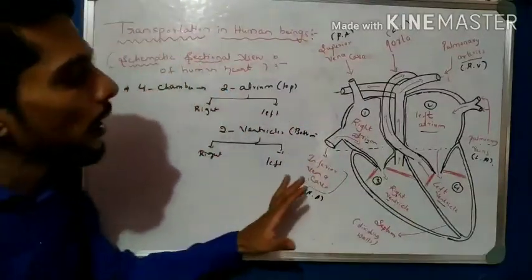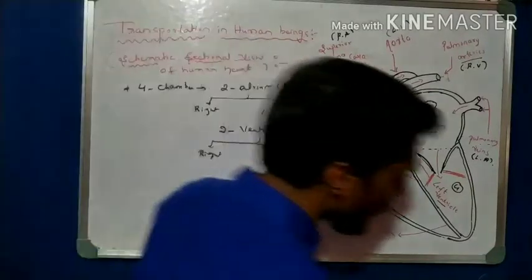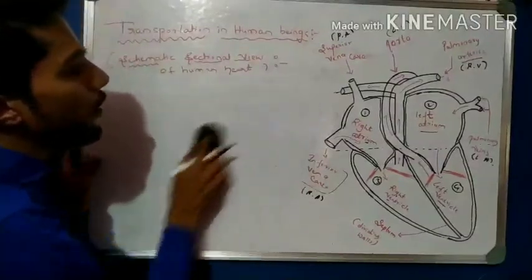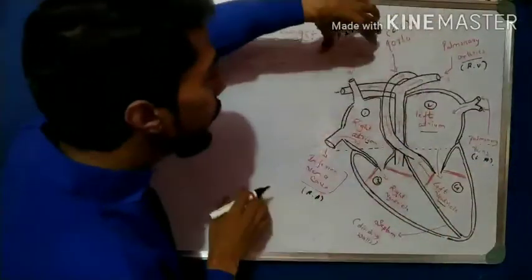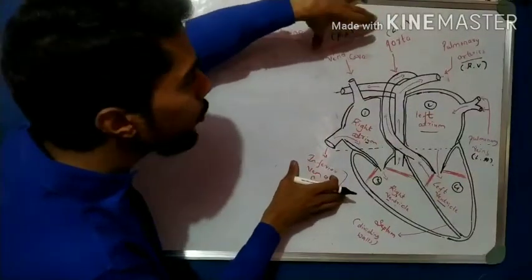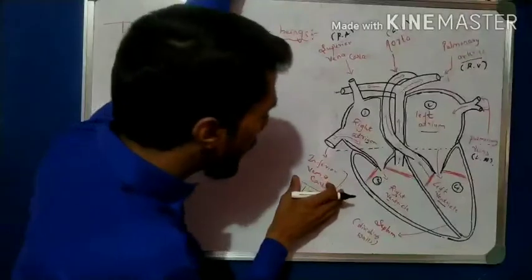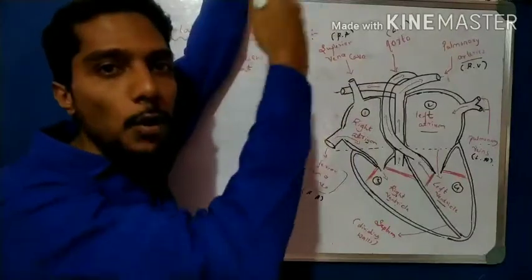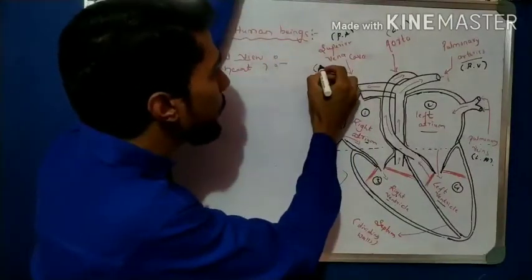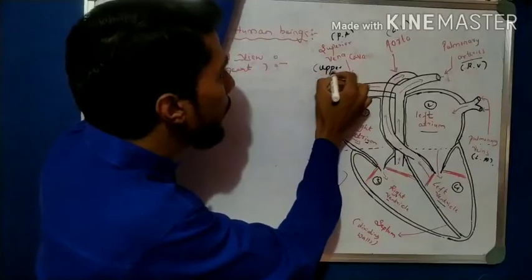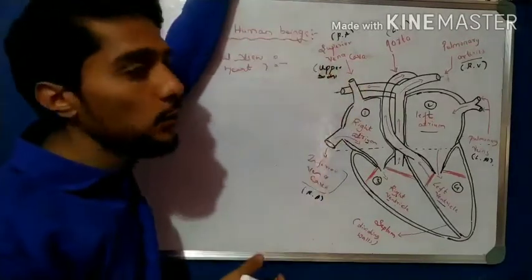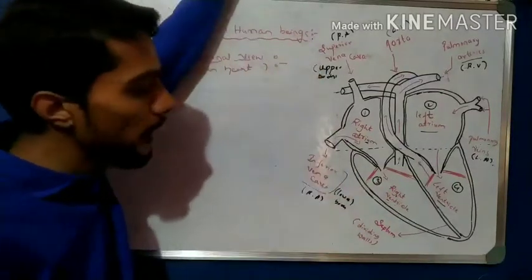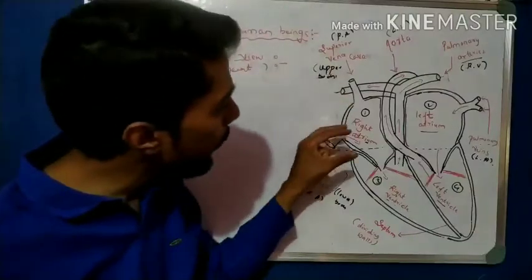Now, after understanding this point, come to the working of the heart. How does the heart work? Before that, one very important point: two terms, inferior vena cava and superior vena cava. Inferior vena cava means from the lower body, and superior means from the upper body. These two are also important for the right atrium.